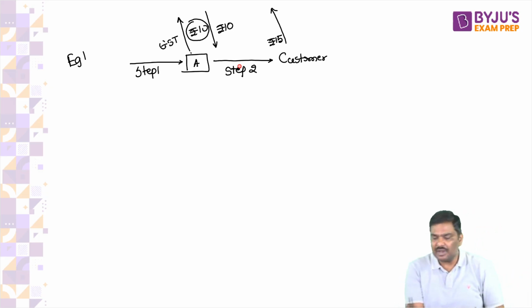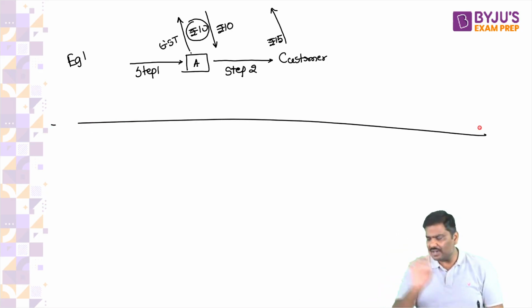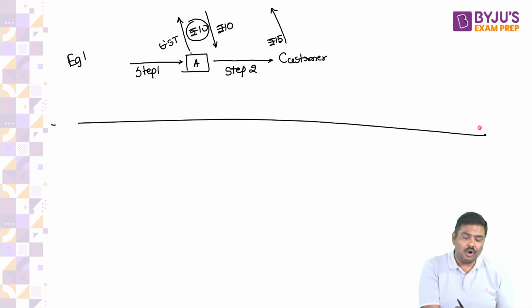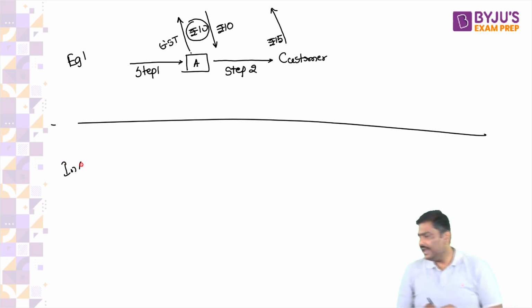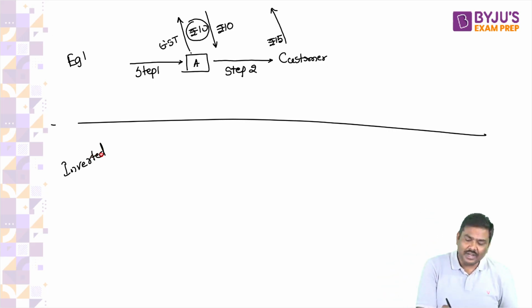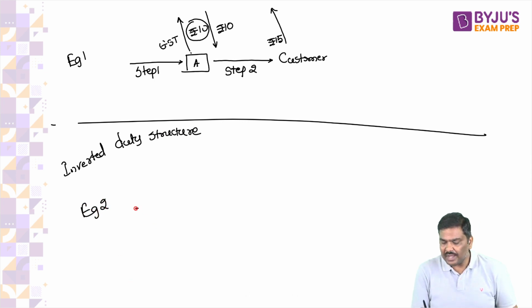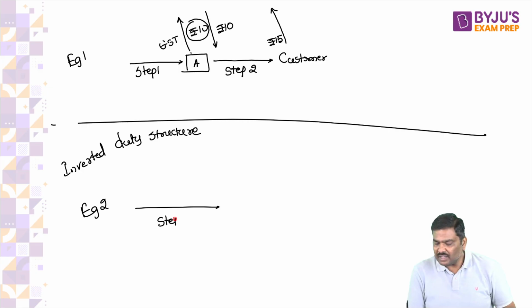Now, this is example 1. And this is how GST rate normally is applicable. Normally this is how GST works. But there is a problem called inverted duty structure. There is something called inverted duty structure. Now, what is the problem in inverted duty structure? Let me explain this. In inverted duty structure, let me give you the example here. Imagine you will purchase a raw material, step 1. You will manufacture, sell it to a customer, that is step 2.